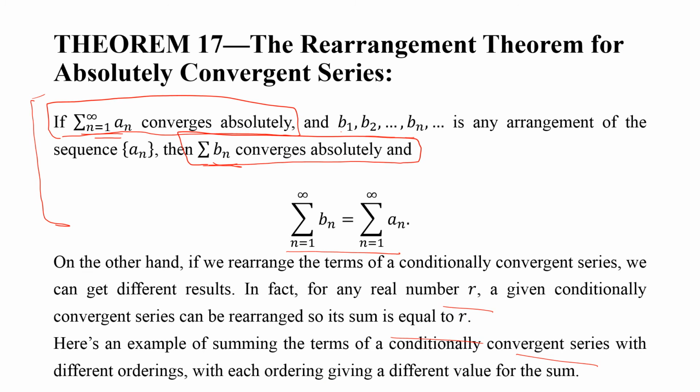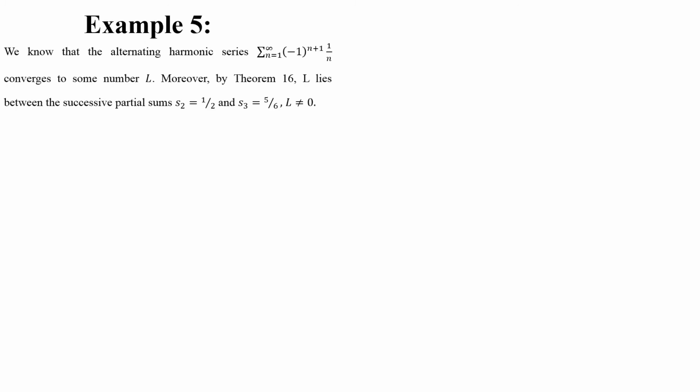So let's have a look, and let's get a deeper understanding of this concept with the following example. In this example, we have the alternating harmonic series, sigma (minus 1) to the power n plus 1, times 1 over n, and this converges to the number L. Moreover, by theorem 16, L lies between the successive partial sums, say S2 and S3.